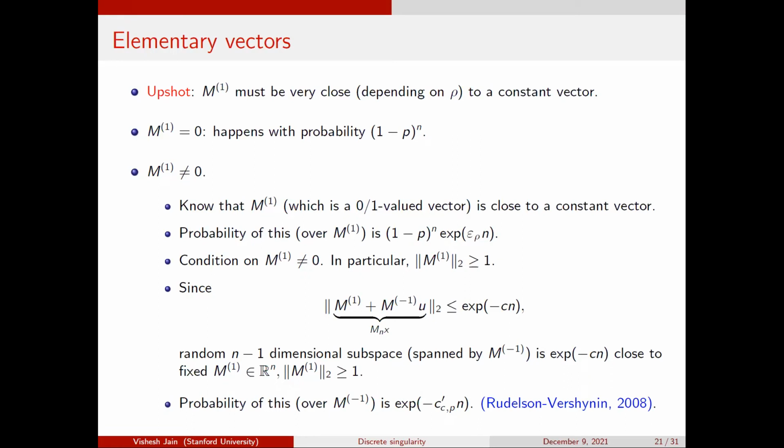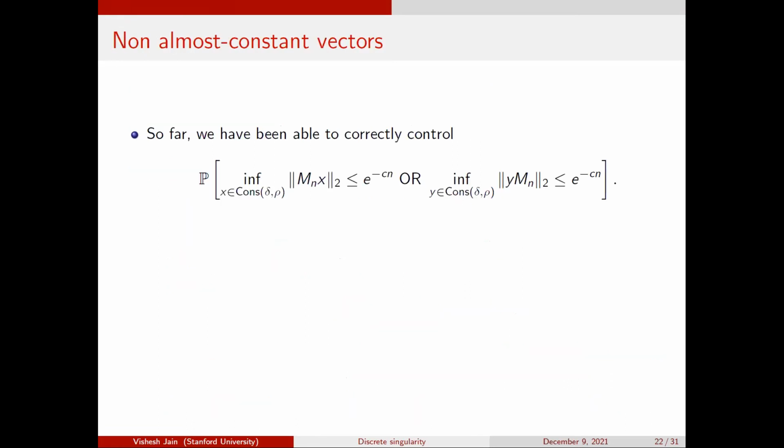Okay. So what have we been able to do so far? So far we've been able to show that, for this optimization problem over the sphere, I've been able to correctly control the infimum: the probability that the infimum over almost constant vectors, either on the left or right, is exponentially small.